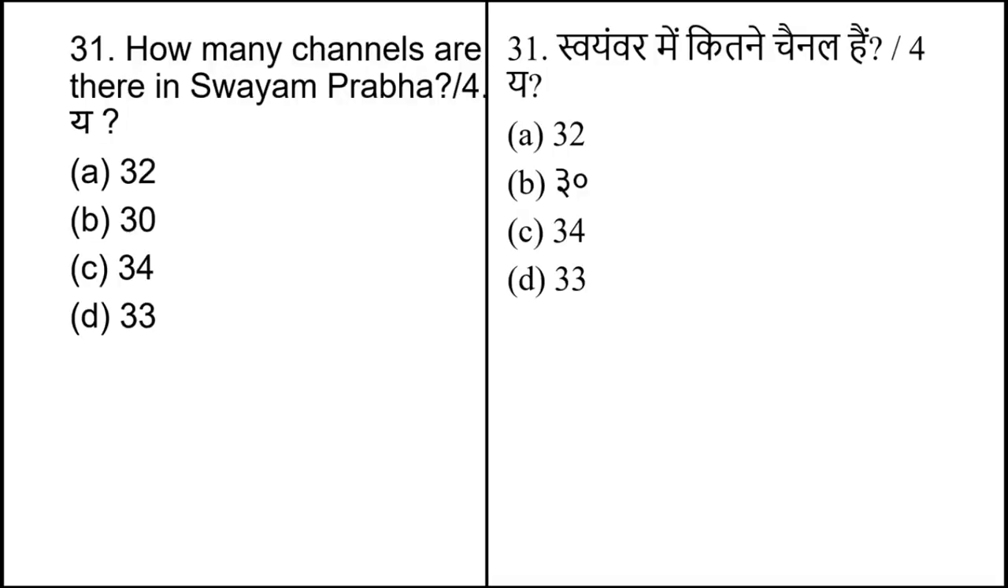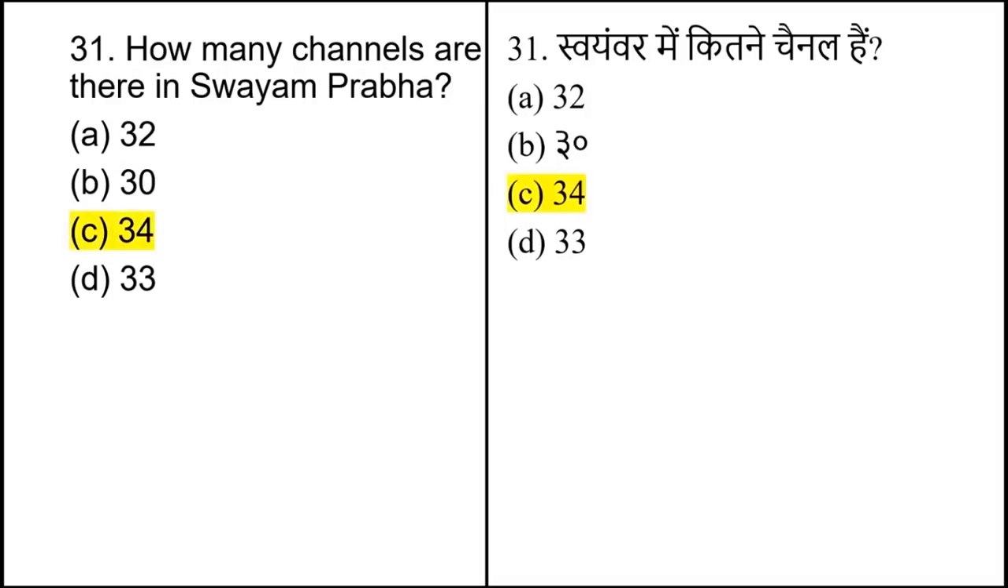How many channels are there in Swayamprabha? And options are 32, 30, 34 and 33. The correct answer is option C, 34.